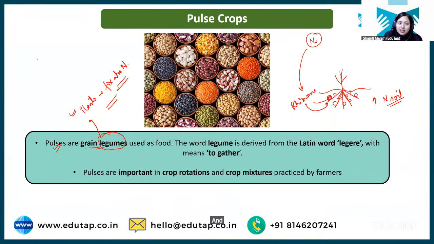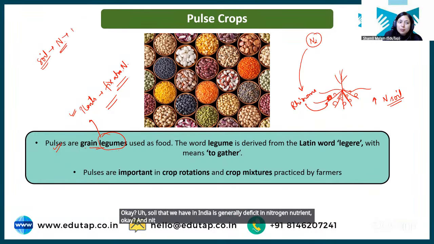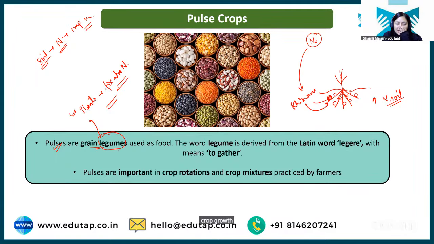And students, understand the soil that we have, okay? Soil that we have in India is generally deficient in nitrogen nutrient, okay? And nitrogen is one of the important nutrients required for crop growth. And see, if we have a mechanism where we can fix this nitrogen into the soil, what will happen? It will help in increasing the soil fertility, right?